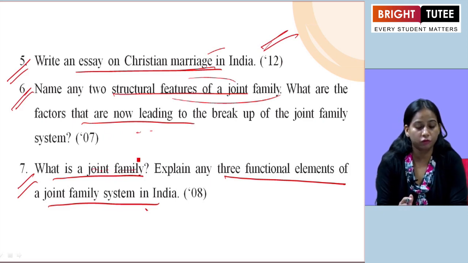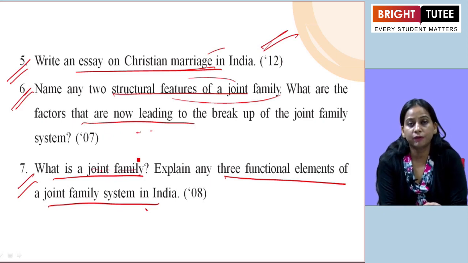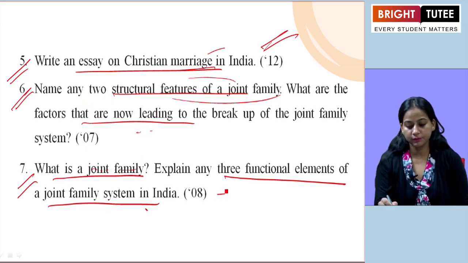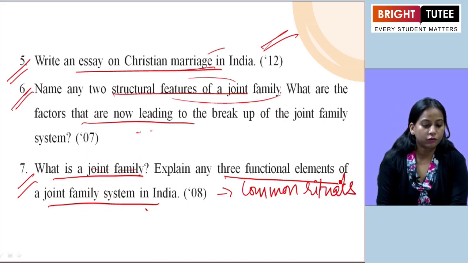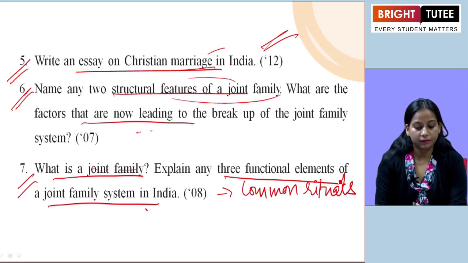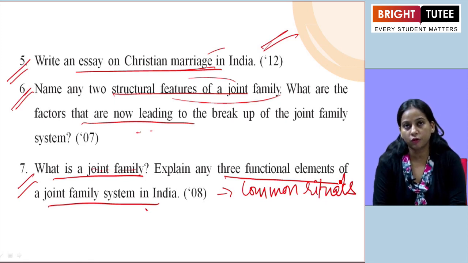So here we have to mention the different points. We can say the first one, the common rituals we follow. Then we can mention the role of Karta, who is usually the eldest male member and exercises authority. So that is also one of the important features of the joint family.